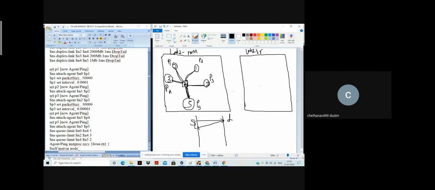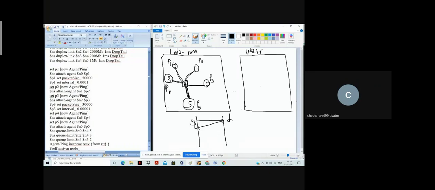So for 4, I'm not creating any packets here. It's not creating any packet or any traffic here. So it's not giving you any packet. I'm not attaching any ping agent here. So now what will happen?